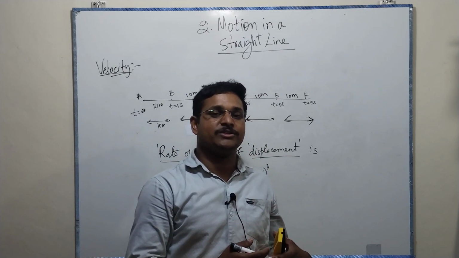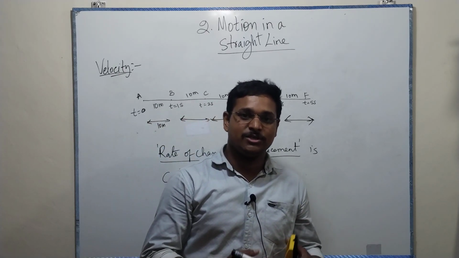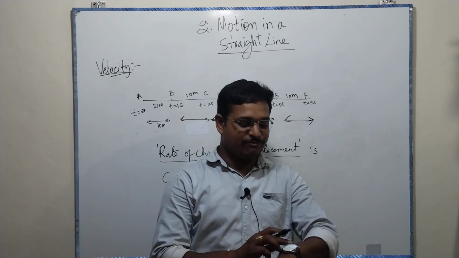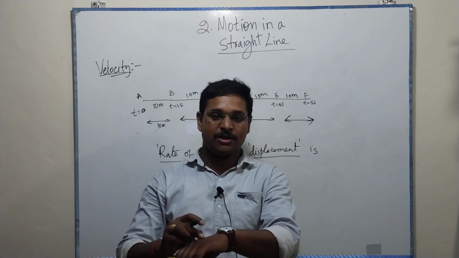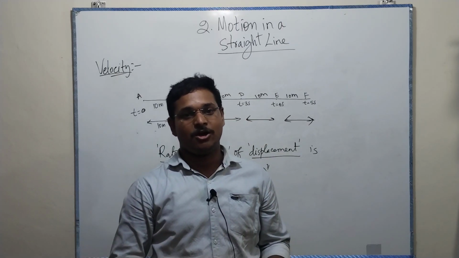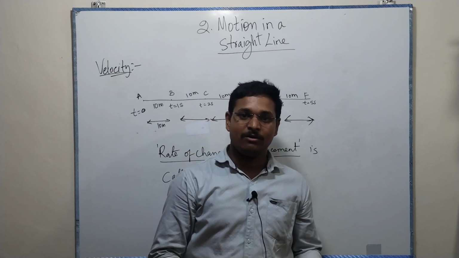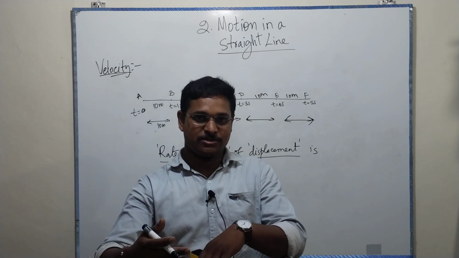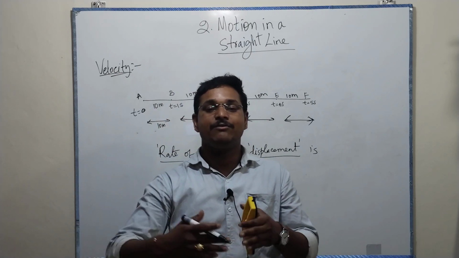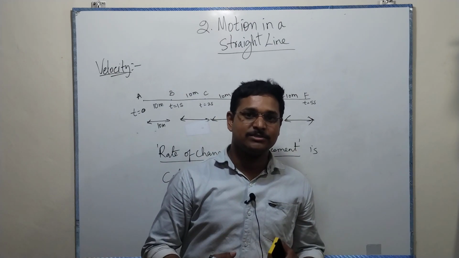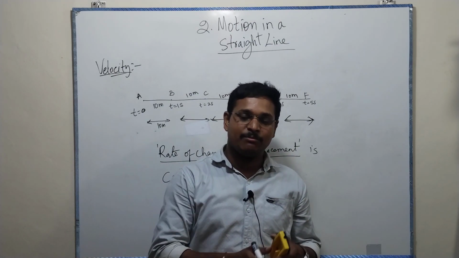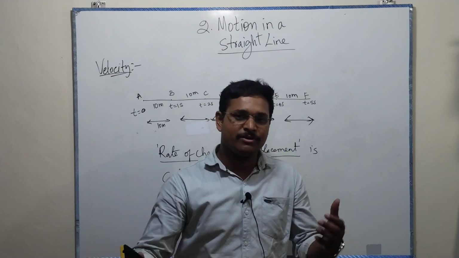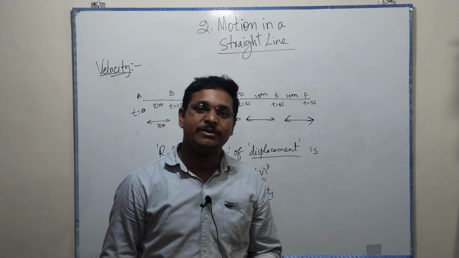For example, an object started its motion at 2 o'clock. We are counting at equal time intervals, at first second, second second, third second, fourth second. Like that we are counting how much displacement happened. Or it started at 2 o'clock and I'm checking after 10 seconds, after 20 seconds, after 30 seconds, how it's moving. This is the time interval. Maybe 10 seconds, 10 seconds, 10 seconds, or 5, 5, 5, or 2, 2, 2, whatever it is. It is the time interval.